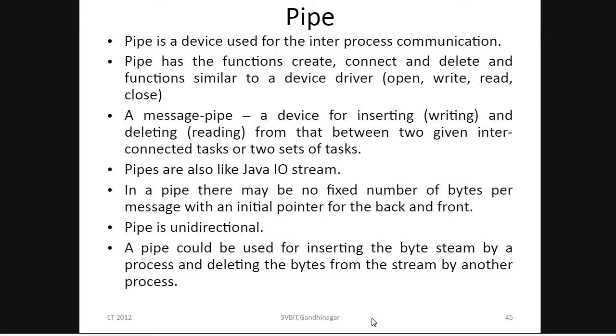There is no fixed number of bytes per message. That means there is no fixed limitation for any message. A pipe could be used for inserting the byte stream and deleting, as I already said. It is used for inserting and deleting the bytes of data from the process or to the process.